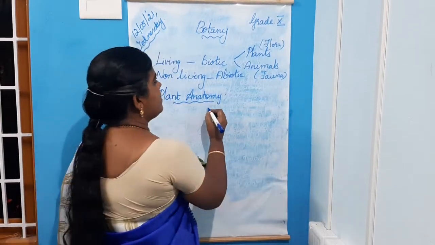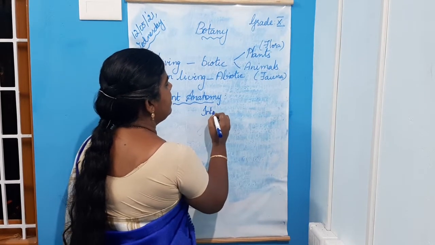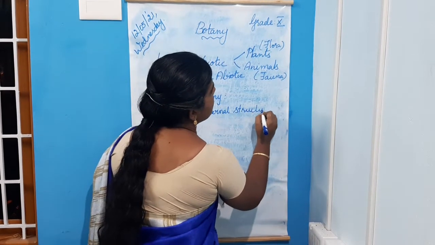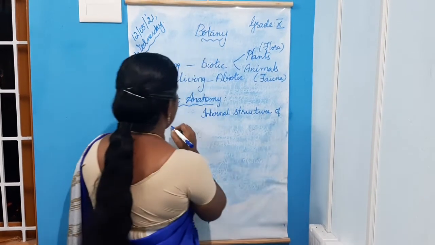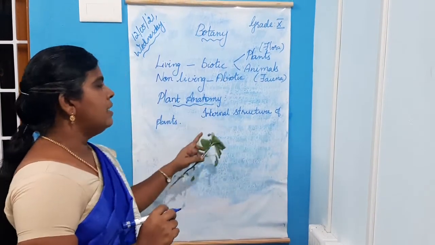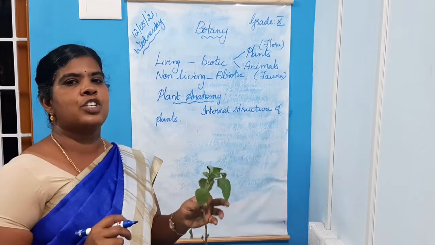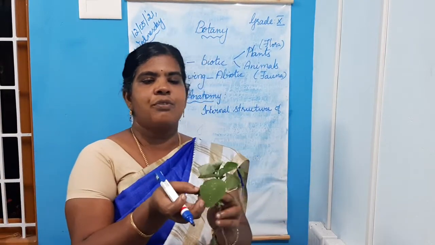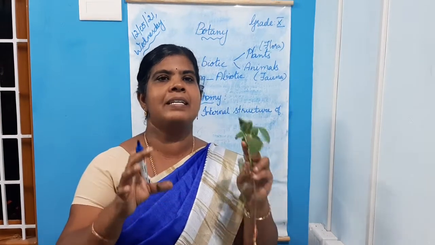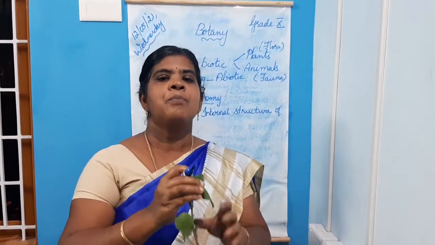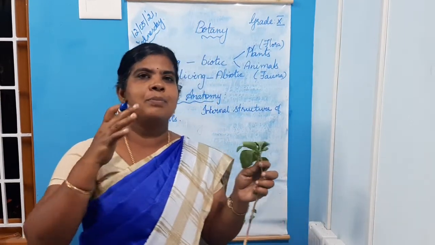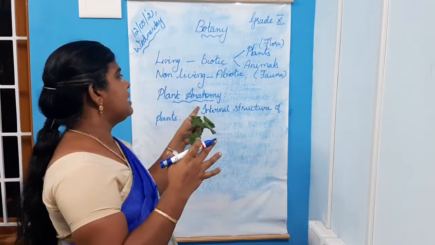Plant anatomy is the study of internal structure of plants. Just to note down, define plant anatomy. If we take the section of leaf or stem or root, we can see what tissues are present inside the plant. So the branch which studies that internal structure is termed as plant anatomy.